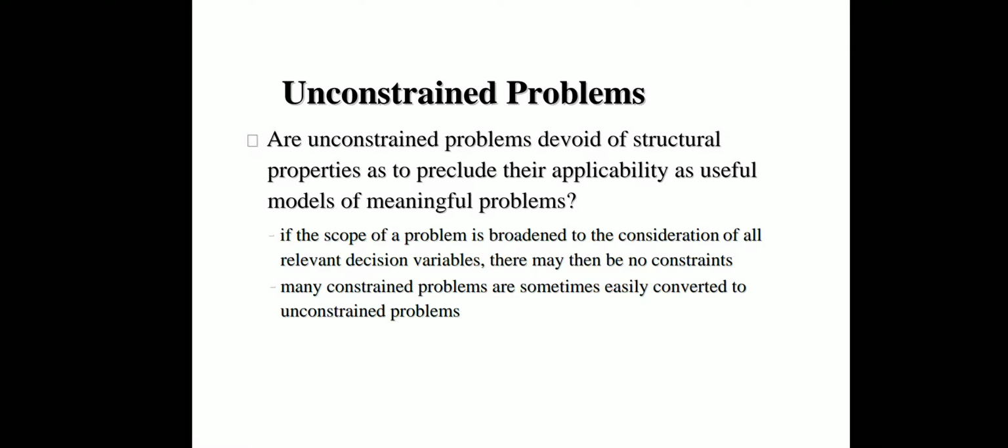What are unconstrained problems? Unconstrained problems seem devoid of structural properties as to preclude their applicability as useful models for meaningful problems. If the scope of a problem is broadened to the consideration of all relevant decision variables, there may then be no constraints. Many constrained problems are sometimes easily converted to unconstrained problems.